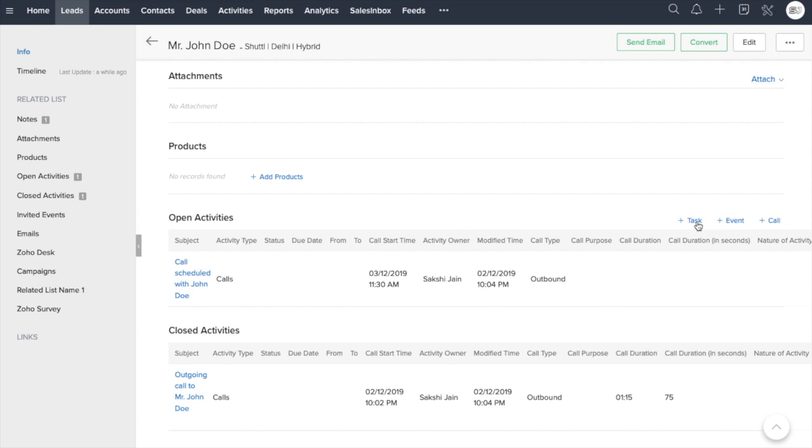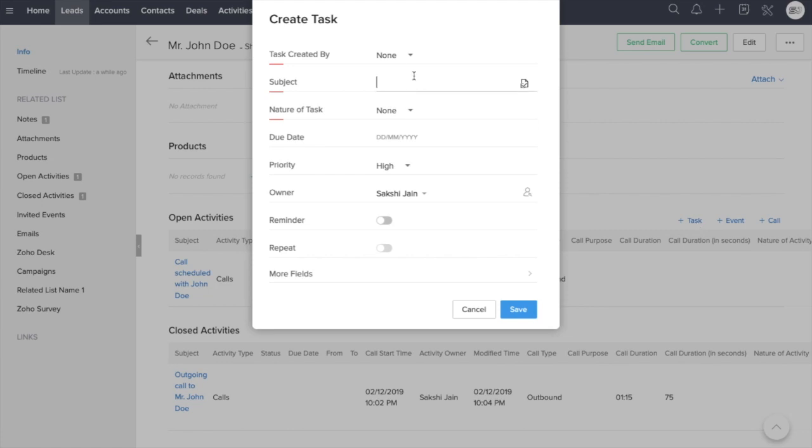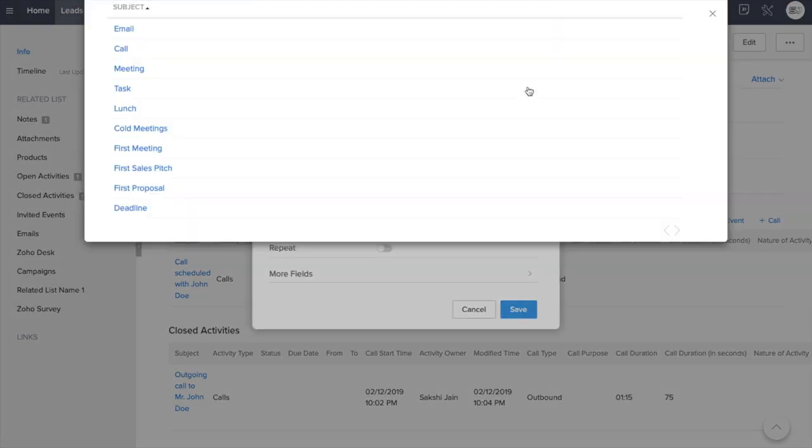Again, I repeat, for all the information that we want to log for meetings, cold calls, lunch, proposals, we will mention it under task. So I'll simply click on task created by Sakshi.